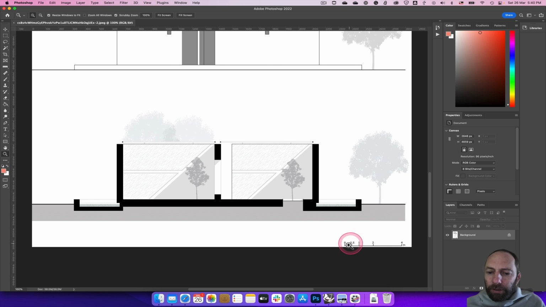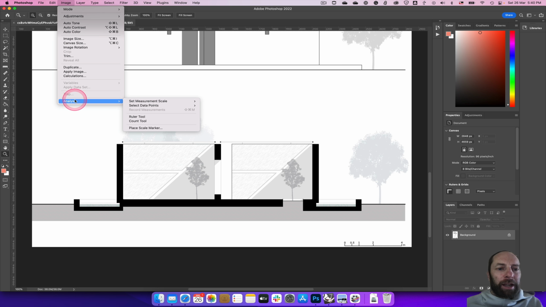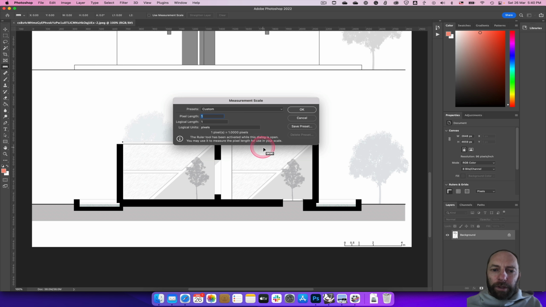Here I now want to use the scale bar to measure other parts. If I go up to Image, Analyze, Set Measurement Scale, Custom, it comes up and asks us for pixel length, and it automatically selects the ruler.